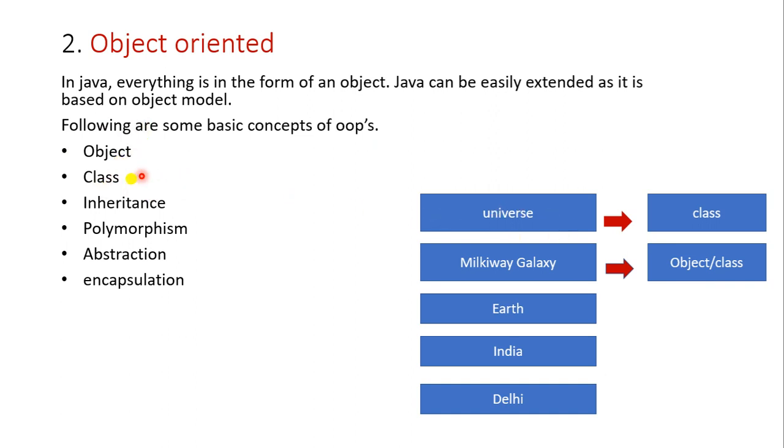Following are some basic concepts: object and class, which I have just told you. The remaining are inheritance, polymorphism, abstraction and encapsulation. We will see all of these, including object and class, in detail in coming videos. At that time we will understand clearly. Till now this is enough.